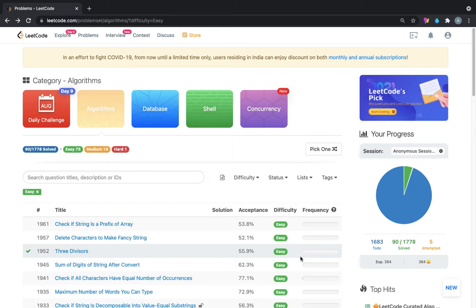So in this video we are going to solve LeetCode problem number 1961, that is check if string is a prefix of array. So let's go to the problem statement.